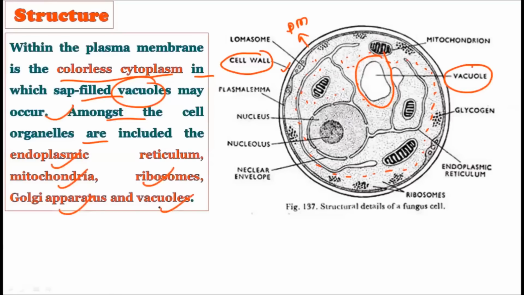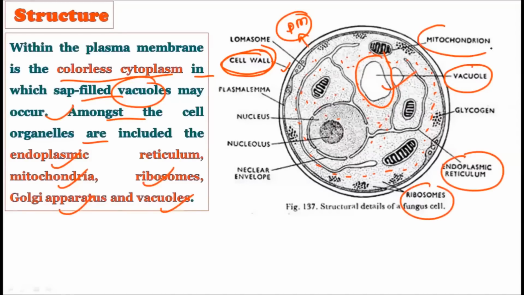All these are the characteristics of the eukaryotic cell. Okay, what we have studied is that the outer boundary of the fungal cell is the cell wall. After the cell wall we have the plasma membrane. Inside the plasma membrane we have the colorless cytoplasm, and inside this colorless cytoplasm there is a vacuole, an endoplasmic reticulum, a ribosome, a mitochondria, etc.